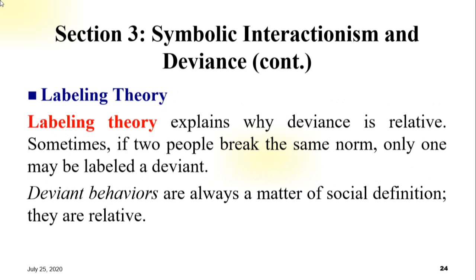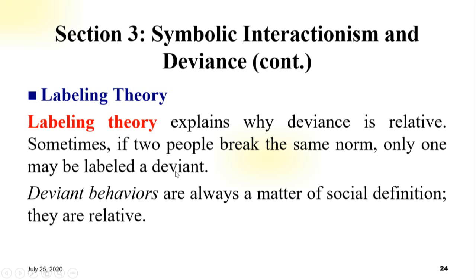One more point: the second theory of deviance is labeling theory. The labeling theory explains why deviance is relative. Sometimes if two people break the same norm, only one may be labeled a deviant. Norms are rules defining appropriate and inappropriate behavior. But if two people break the same norm, maybe only one of them may be labeled a deviant.